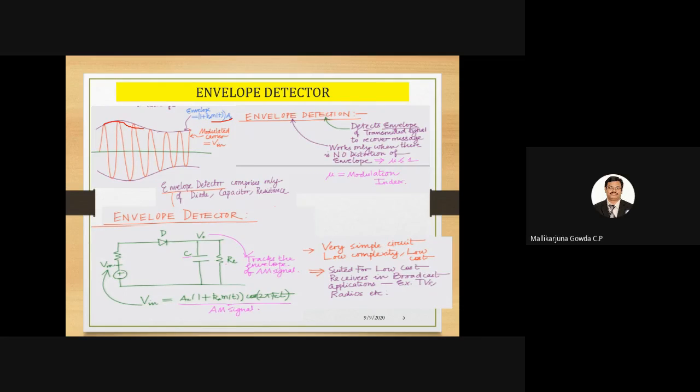I said it is a very simple circuit because it has only a diode, capacitor, and resistor. So the complexity of this circuit is very low, and it is low cost also. Hence, this circuit is suited for low cost receivers used in most broadcasting applications like TVs, radio receivers, and so on. That is the application of this envelope detector.